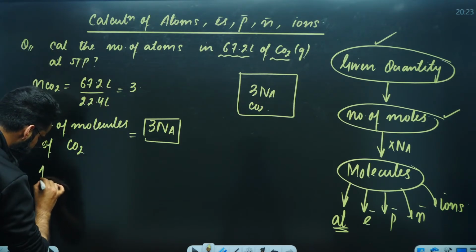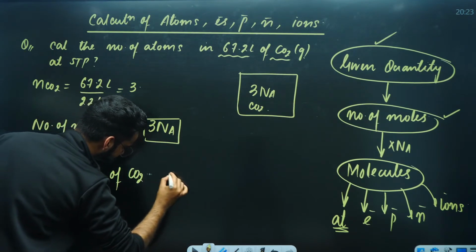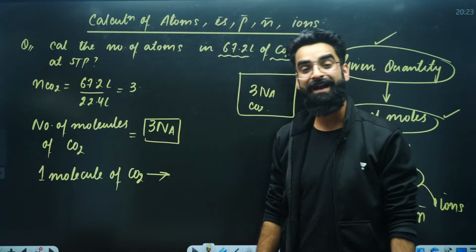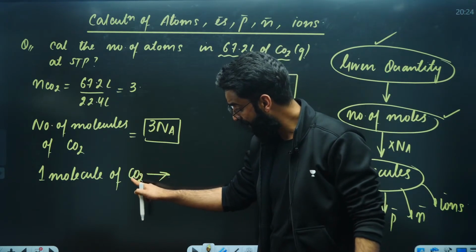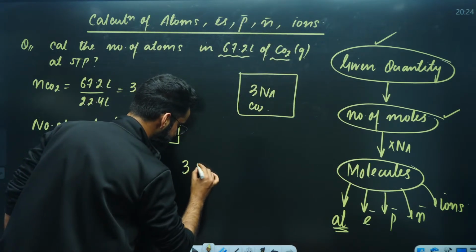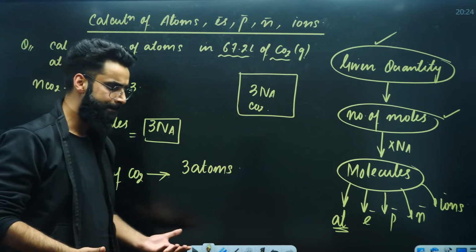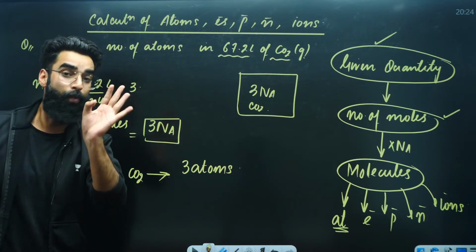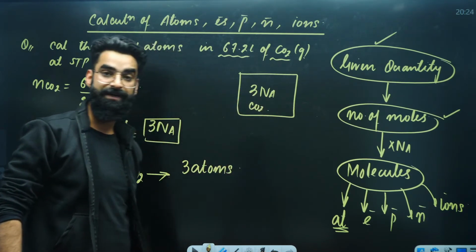Now if I ask you something like this: in 1 molecule of carbon dioxide, how many atoms are there? Can you tell me that? In 1 molecule of carbon dioxide there is 1 carbon atom and 2 oxygen atoms. So in 1 molecule of carbon dioxide there are in total 3 atoms, right? But in the container, do you have 1 molecule of carbon dioxide? No. How many molecules of carbon dioxide do you have? You have got 3 Na molecules of carbon dioxide, right?